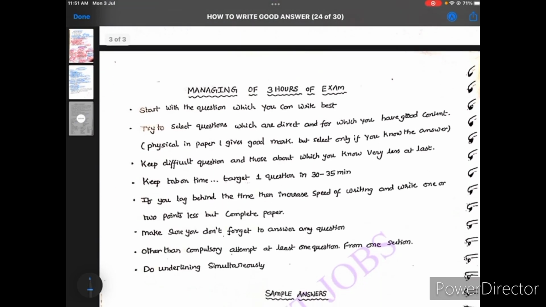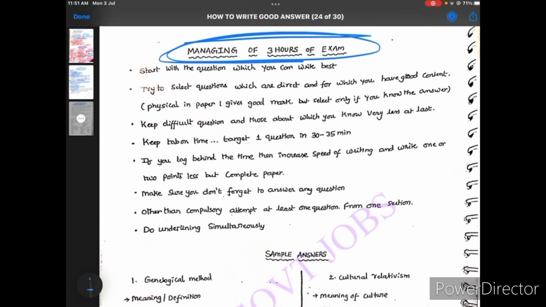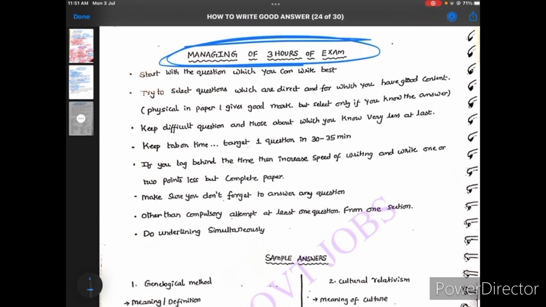Next, the meaning of the 3 hours of the exam. What is the meaning? How can we manage the 3 hours of the exam? This is very important. And how to write in that, and how to use topics like definitions or diagrams, where we can use them, what we can use. This is very important for using the 3 hours of time.